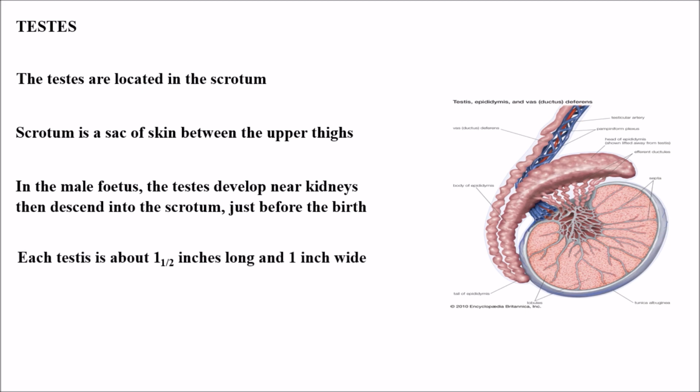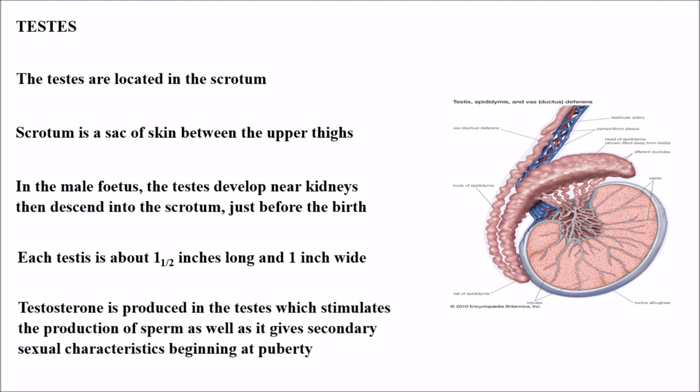Each testis is about 1.5 inches long and 1 inch wide. Testosterone is produced in the testes, which stimulates the production of sperm and gives secondary sexual characteristics beginning at puberty.